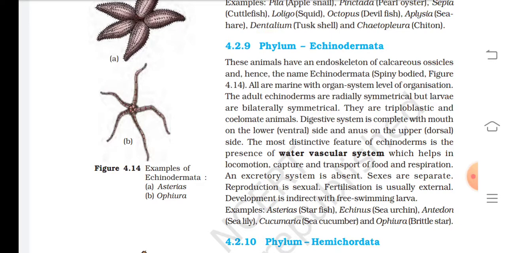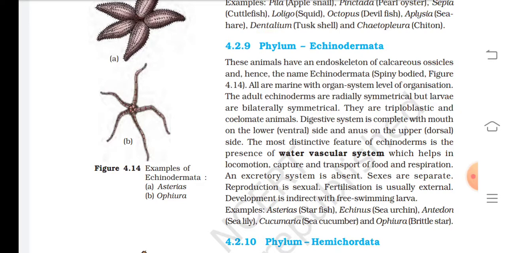They are triploblastic and coelomate animals. Digestive system is complete with mouth on the lower ventral side and anus on the upper dorsal side. The most distinctive feature of echinoderms is the presence of water vascular system, which helps in locomotion, capture and transport of food and respiration. An excretory system is absent.